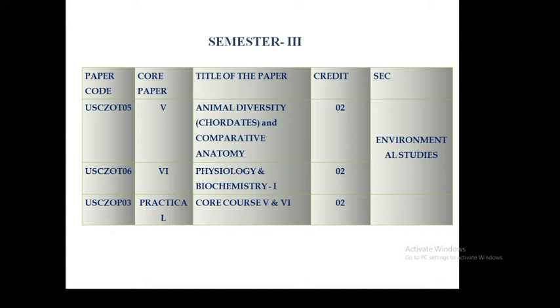Then the second paper is of Physiology and Biochemistry. Similarly, this paper also has credit two. And after that, the practicals on both papers, that is paper 1 Animal Diversity and paper 2 Physiology and Biochemistry.